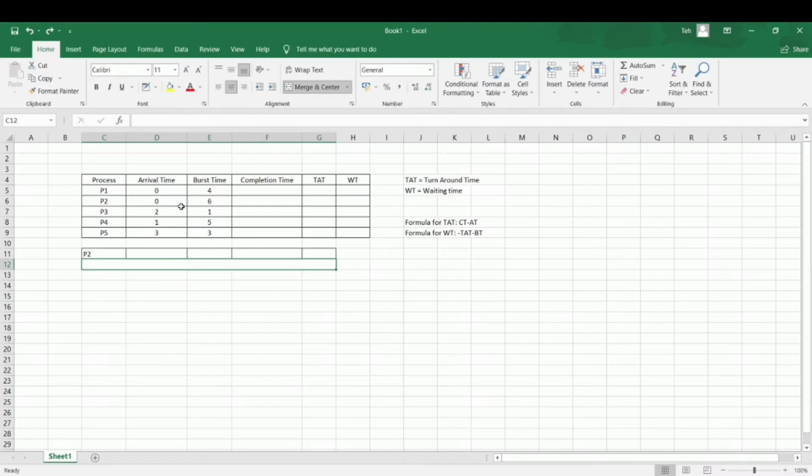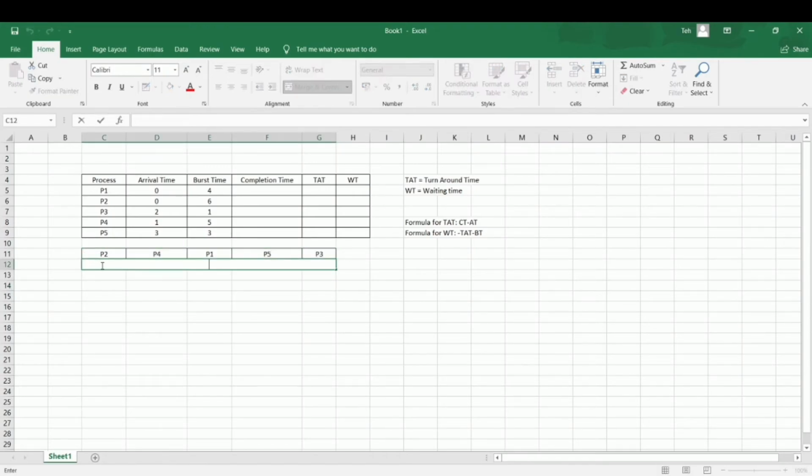After execution of process 2, the available processes are P1, P3, P4, and P5. As we know, we choose the process that has the longest burst time first, so P4 will execute, and then P1, and then P5, and the last one is P3.